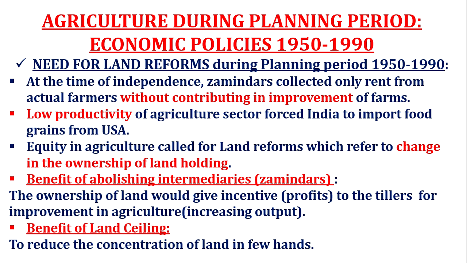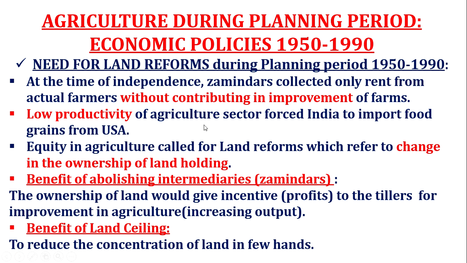So that was again one of the reasons. Then thirdly, equity in agriculture means equality. Our planners called for land reforms, which refers to a change in the ownership of land only. You need to understand this: change in the ownership of land only. Now the owners at the time of independence, our planners, the government, made the actual farmers, the tenants, the tillers, the owners of the land.